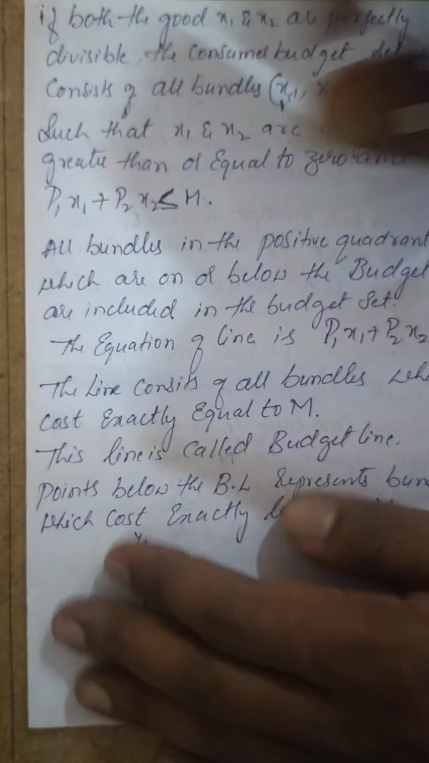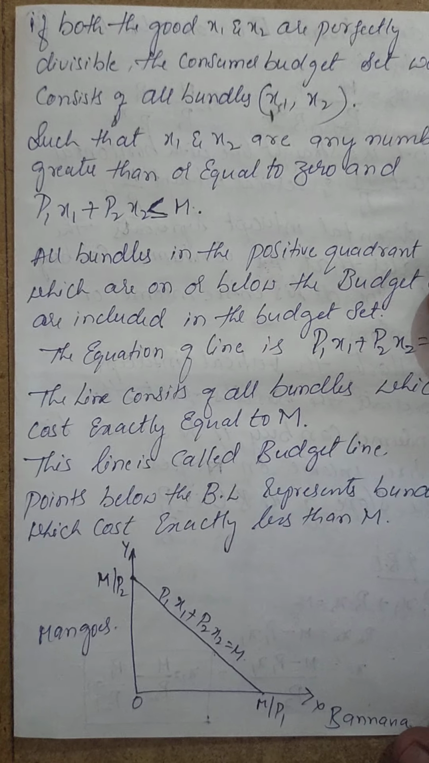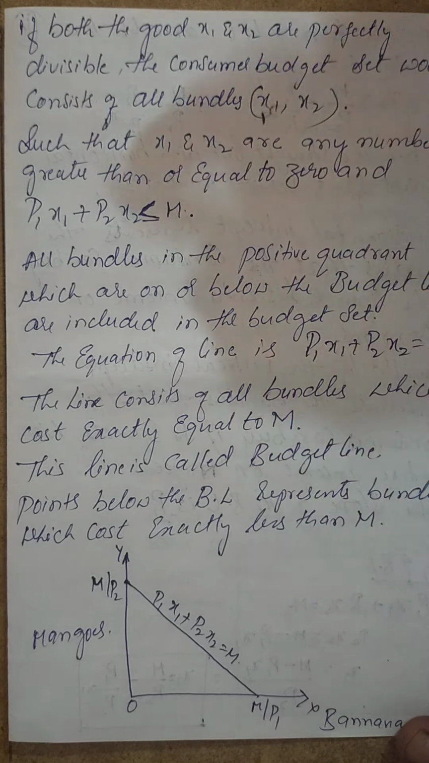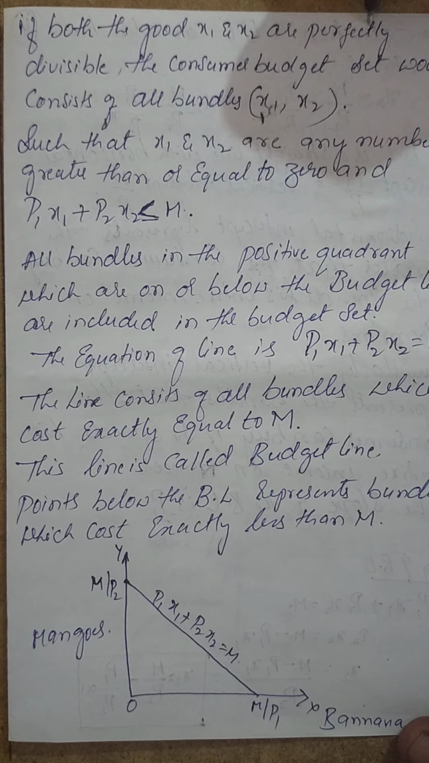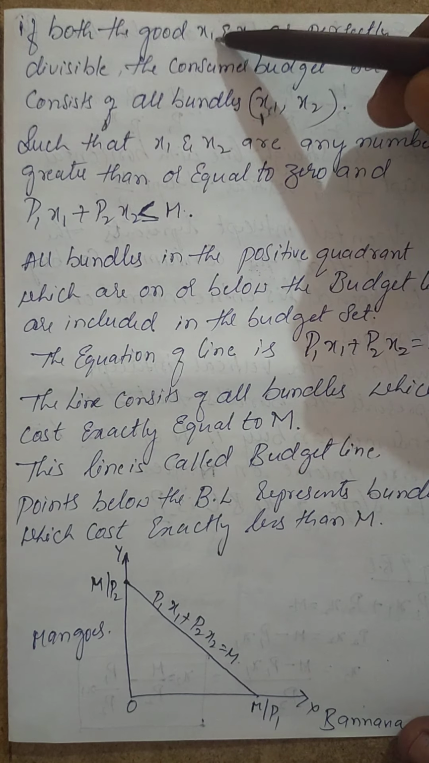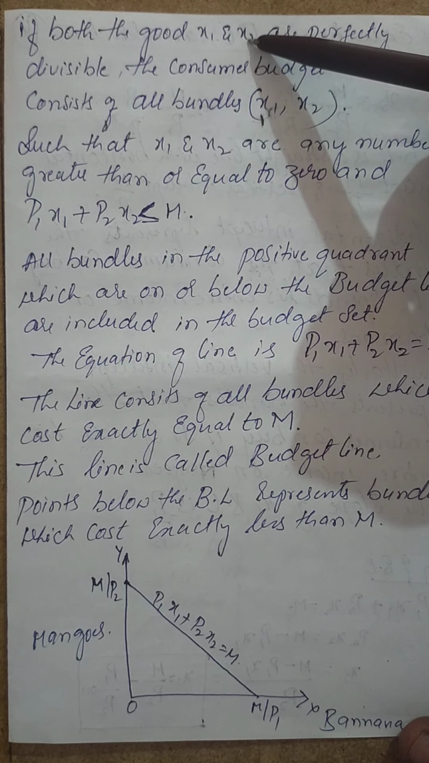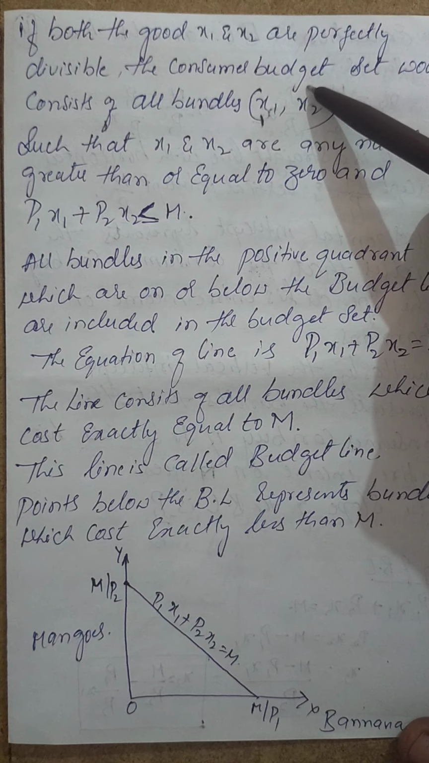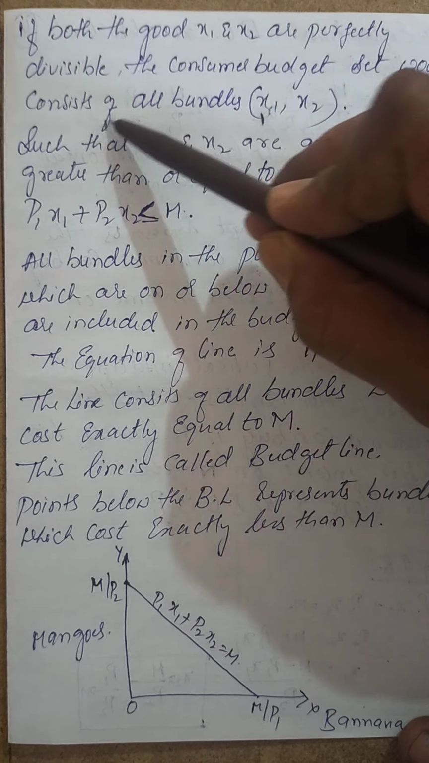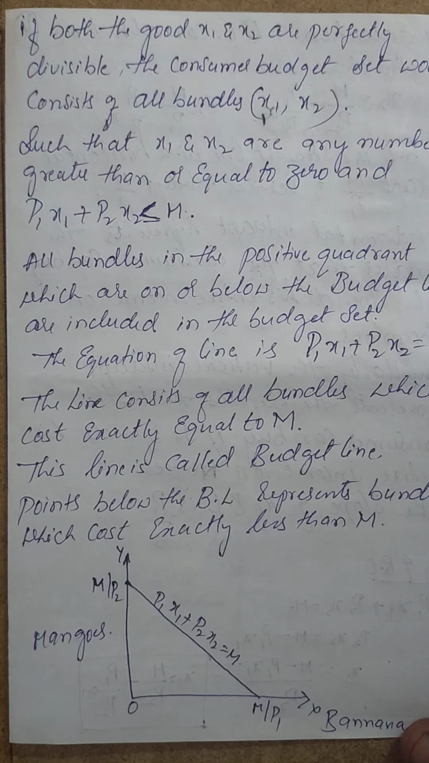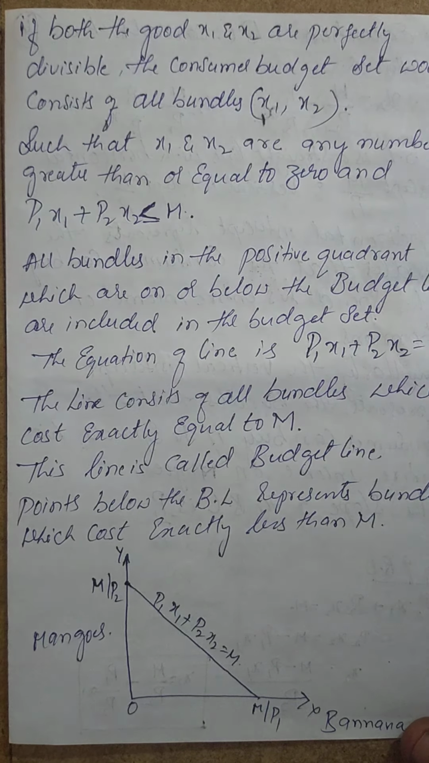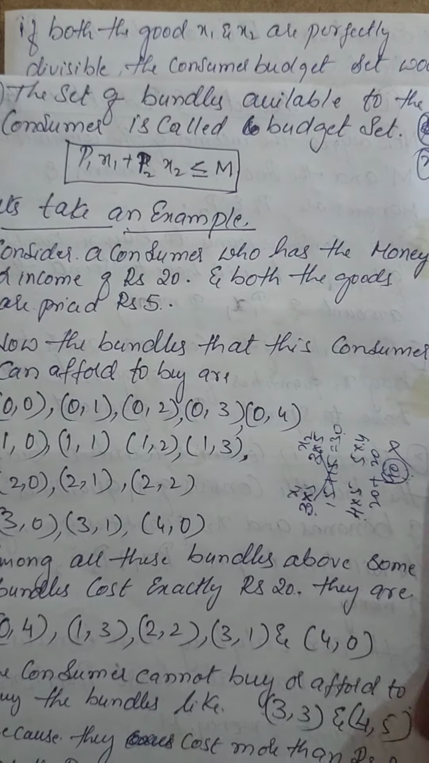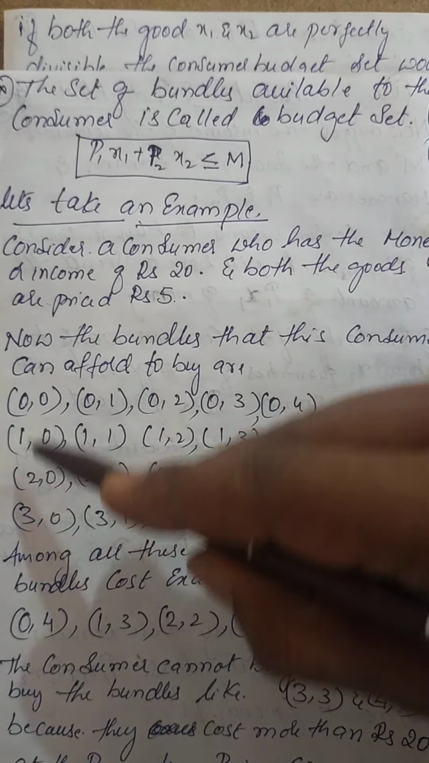this one, which is called, if both the goods x1 and x2 are perfectly divisible. Yes, so now consider, if both the goods x1 and x2 are perfectly divisible, what does it mean? Good x1 is banana, good x2 is mango. Okay, both are perfectly divisible, then the consumer's budget set would consist of all bundles of x1 and x2, isn't it? So just now we have seen these particular combinations.